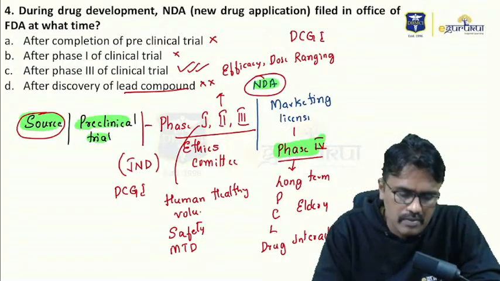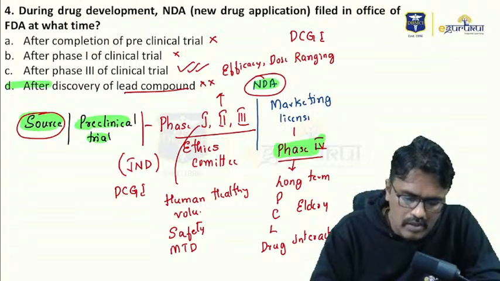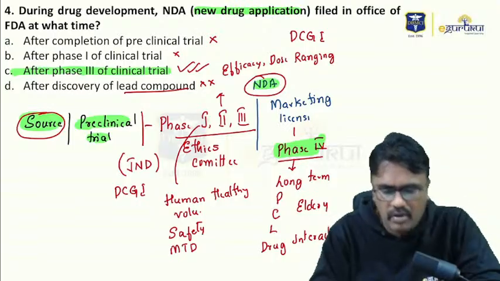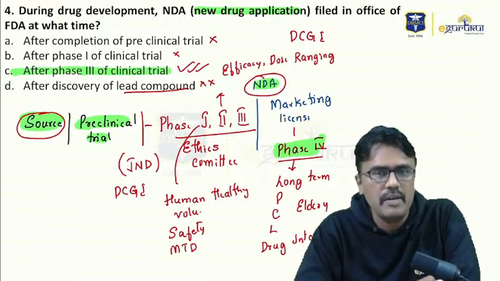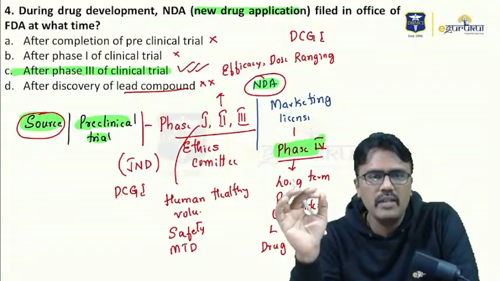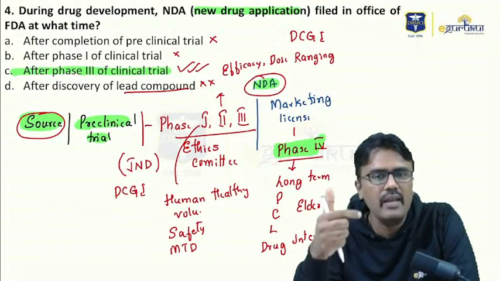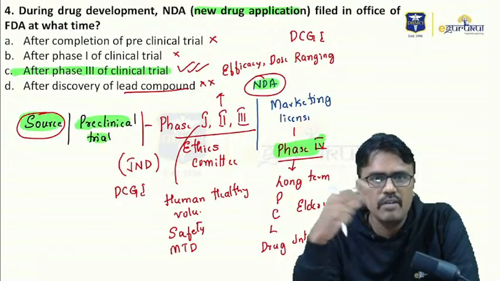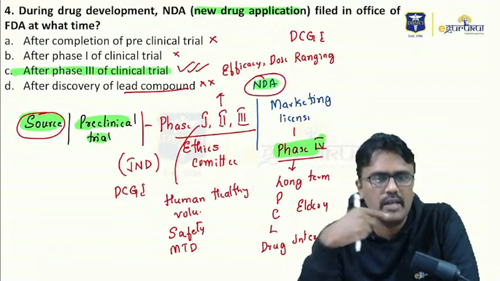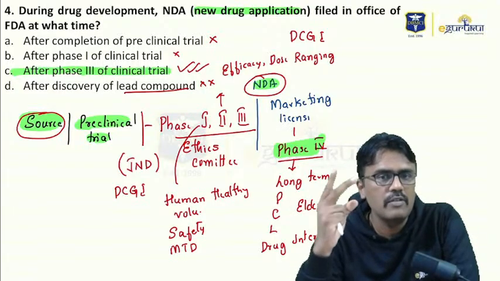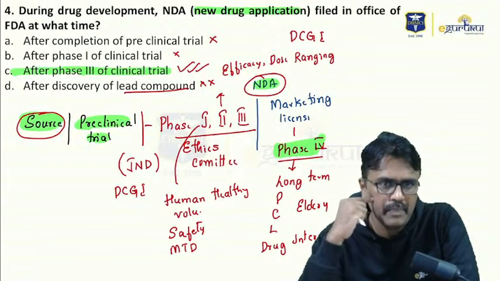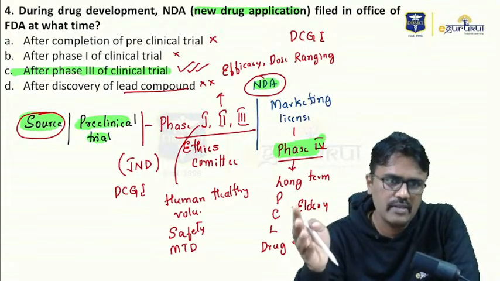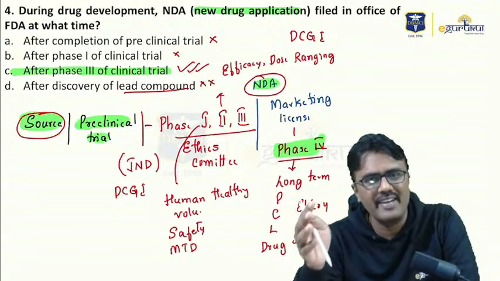So the question here, the answer for this is option 3. After phase 3 of clinical trial, we apply for new drug application. So please remember, let me tell you again, human healthy volunteers, phase 1. The main aim of phase 1 is safety. We also check for maximum tolerated dose. Phase 2, we check for efficacy and dose ranging, and more drug failure occurs in phase 2 of the trial. Phase 4 is also called as post-marketing surveillance.